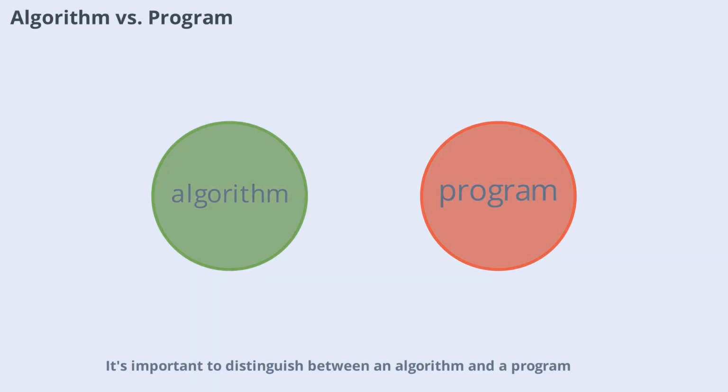It's important to distinguish between an algorithm and a program. An algorithm is the logical plan, a sequence of steps to solve a problem. A program, on the other hand, is the implementation of that algorithm in a specific programming language. Think of the algorithm as the blueprint, and the program as the finished building. This distinction helps clarify how algorithms can be applied across different platforms and languages, making them a universal concept in computer science.